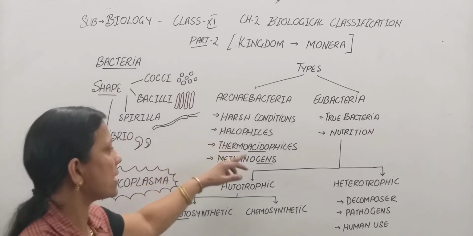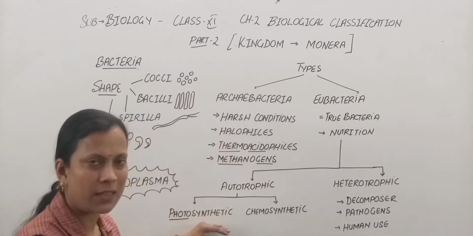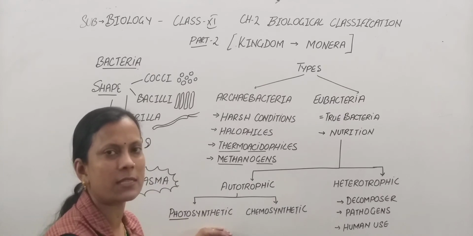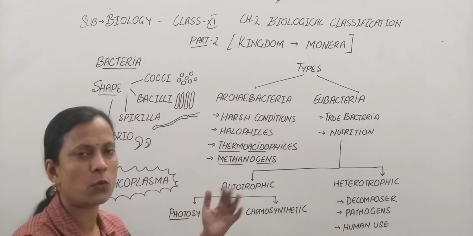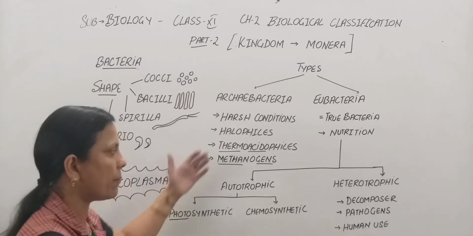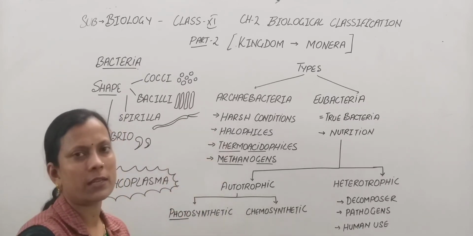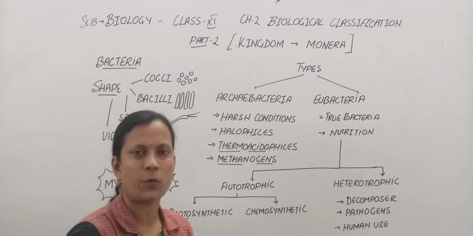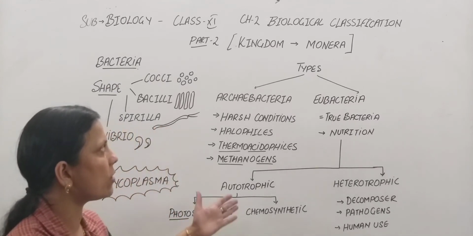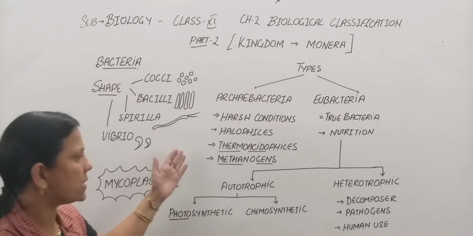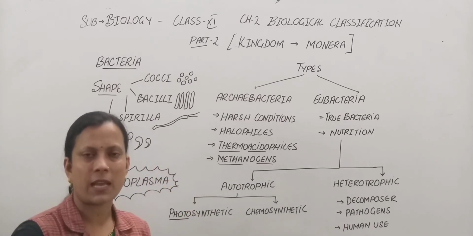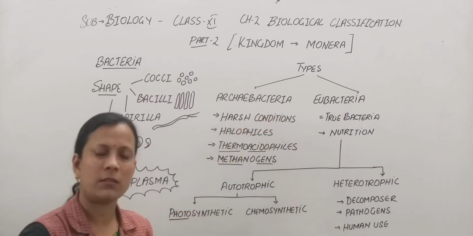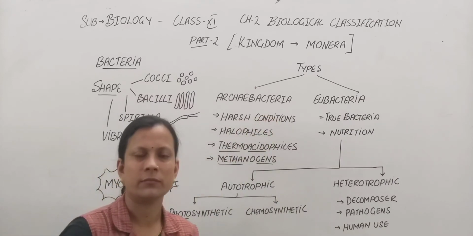Now one more example, in the photosynthetic category, is the blue-green algae or the cyanobacteria. Actually these are all examples of Monera, that is the blue-green algae, mycoplasma, bacteria. These all fall under the category of Monera, that is the prokaryotes. So this is all about Monera, the bacteria particularly, and on the basis of shape, size, the types, this is all about Monera. Thank you.